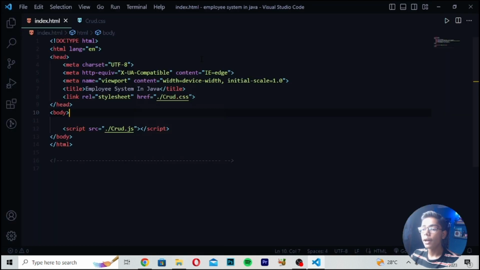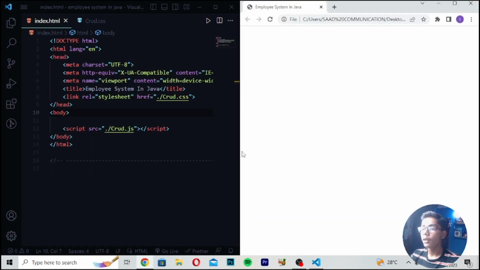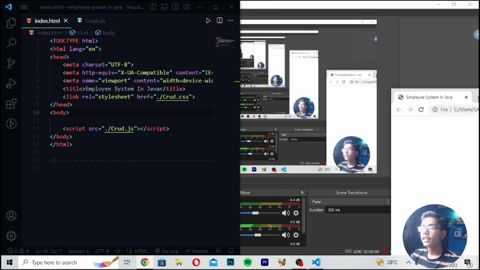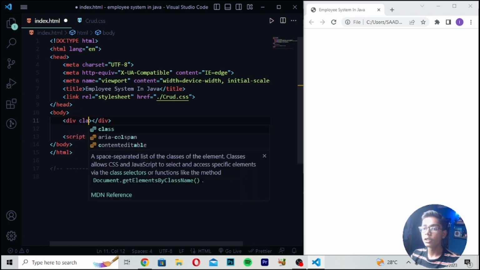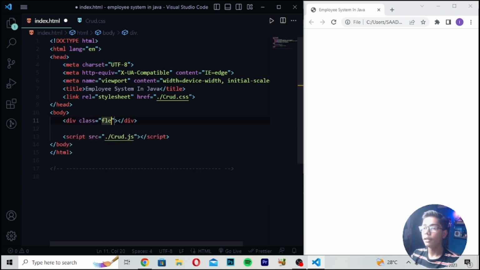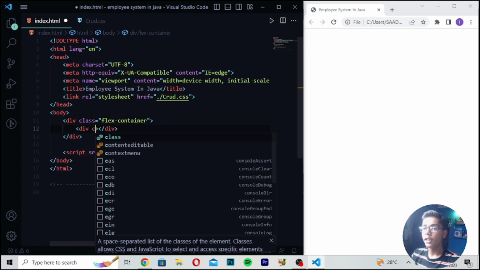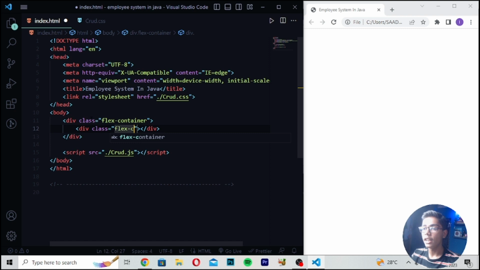So I will be closing my file explorer here, and then you have to place the windows side by side, and you can see now we are getting our coding side at the left, and at the right we are getting the interface side. After getting these things, we have to move into this main body tag, and we have to start our code. So first of all, I will be giving it the class of flex container in this div. Then you have to write here another class, which should be flex child. Then I will be writing here magenta, like this.